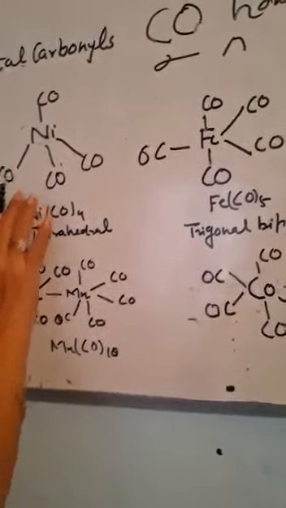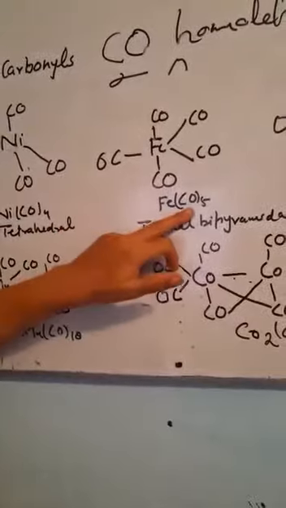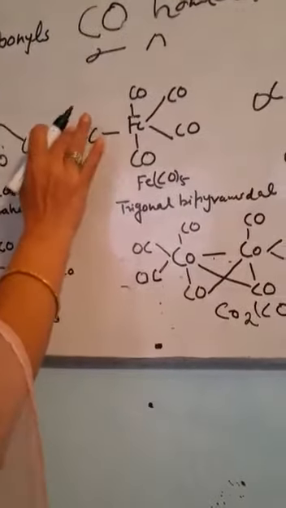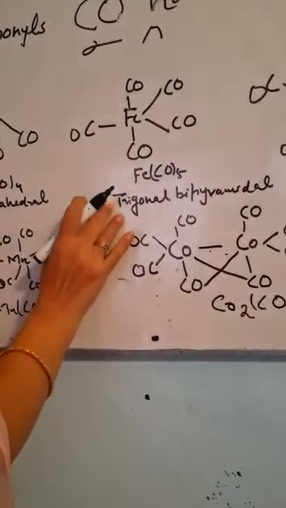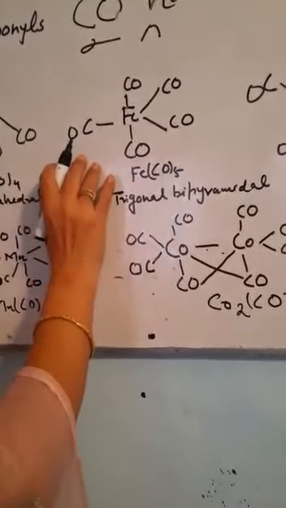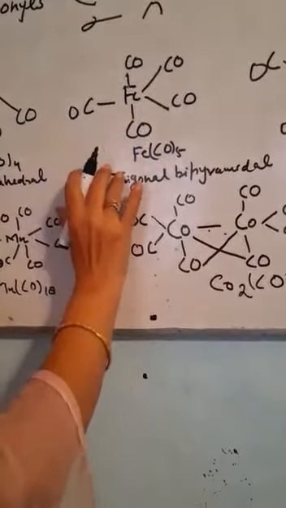The oxidation state of nickel is 0. The next one is pentacarbonyl iron. It has a trigonal bipyramidal structure. In this also, the oxidation state of iron is 0.